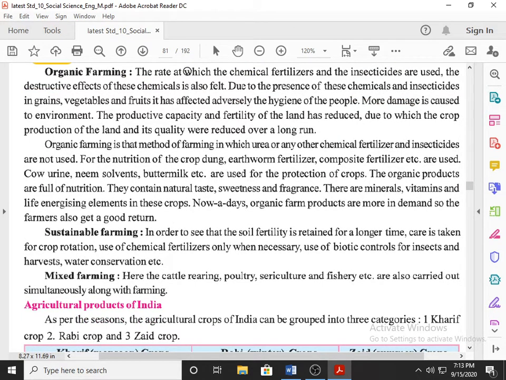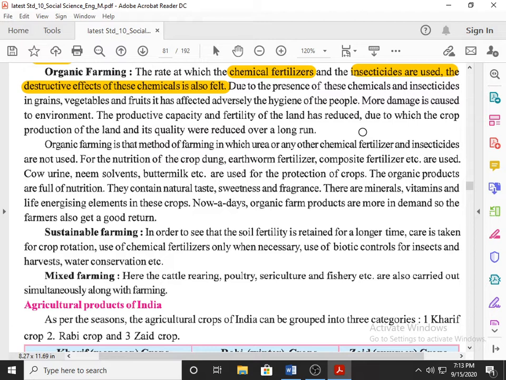The rate at which chemical fertilizers and insecticides are used, the destructive effects of these chemicals are also felt. In agriculture, day by day chemical fertilizer use is increasing, and insecticide use is increasing. Because of the ratio in which chemical fertilizers and insecticides are used, they very badly affect health. The negative effect of these chemicals can be felt